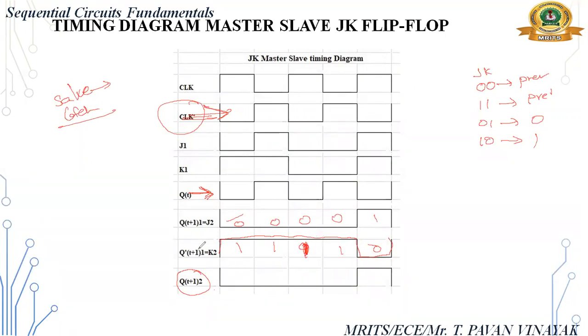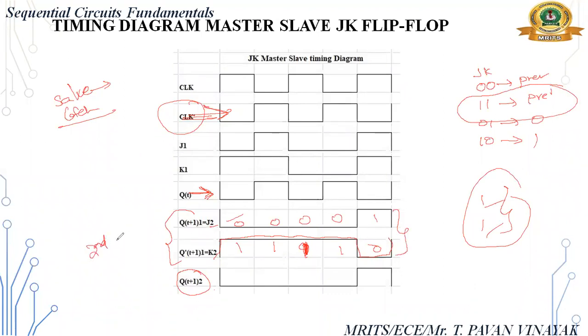Have you observed here? Have you observed J2 and K2? Here we are getting 1 1 equation here. For J2 and K2 we are getting 1 1 here? No. So 1 1 is not occurring in the second slave, in the second latch. In the slave latch we didn't get any 1 1 here.